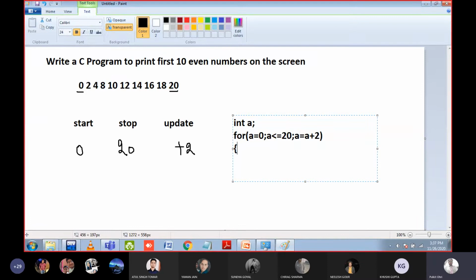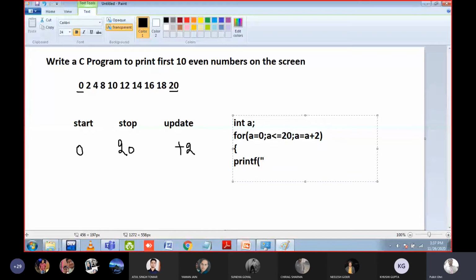And inside the body, what you have to do? Just print the number, printf percentage %d, and here you have to print the value of a. First a will become 0, then plus 2 means 2, then 4, then 6, then 8, then up to 20 it will become. Okay, so here you have to print the value of the variable.